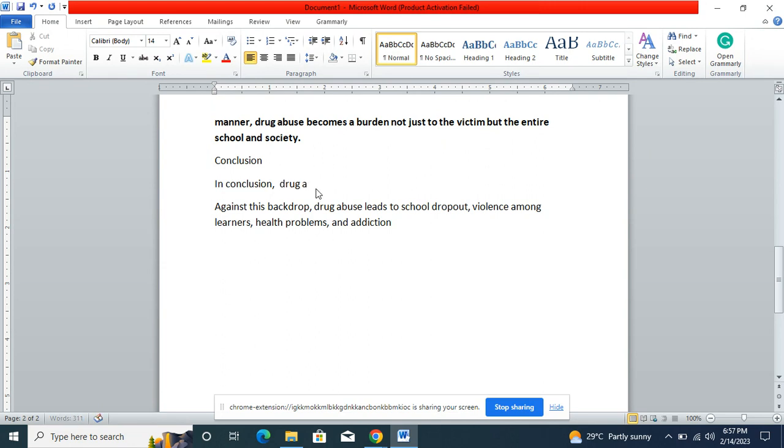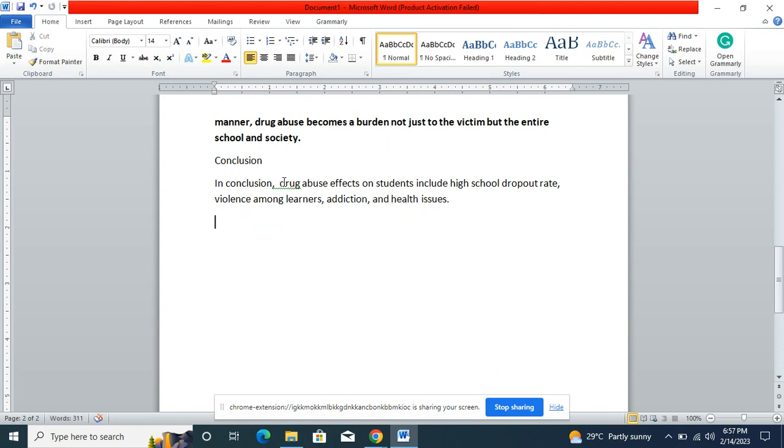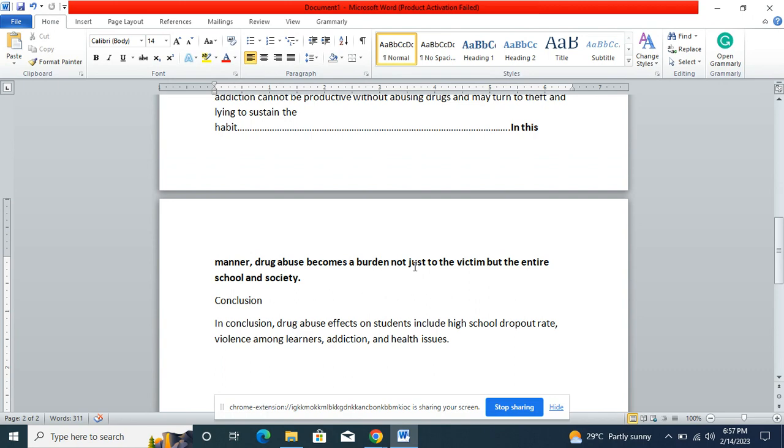drug abuse effects on students include high school dropout rate, violence among learners, addiction, and health issues. So in the conclusion, you must paraphrase the thesis statement again, because it acts as a quality measure or quality assurance.